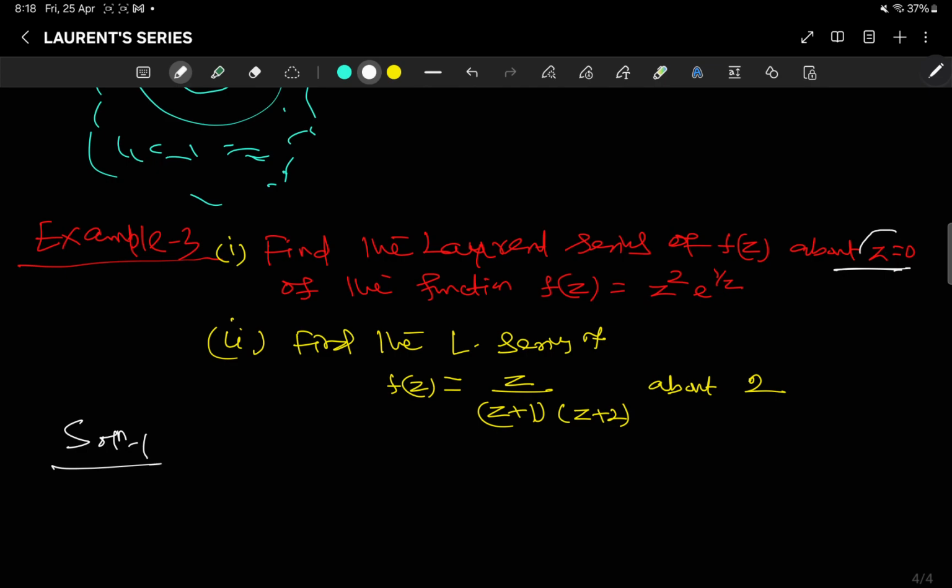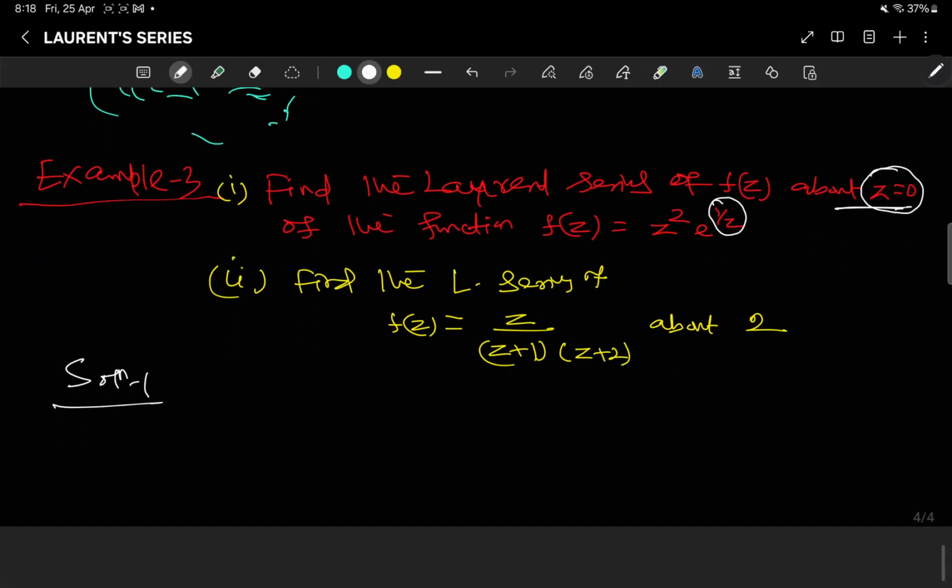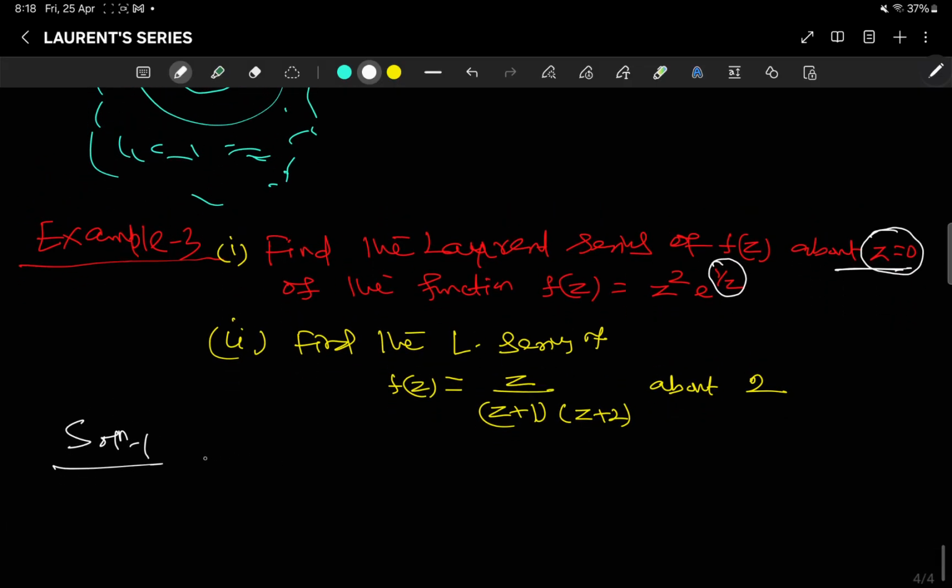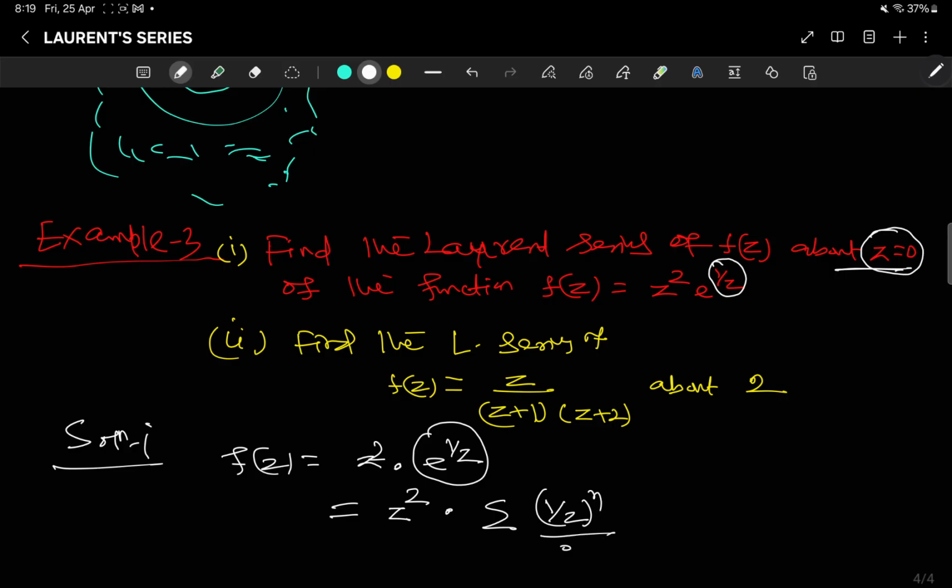So it should not be analytic at 0. Since we have 1 by z, it is not analytic at z equal to 0, right? So what is the solution here? Here f(z) is equal to z square into e to the power 1 by z. So z square will be silent here. We have this expansion of this: it is the summation of (1 by z) to the power n by factorial n, with |1 by z| less than infinity.